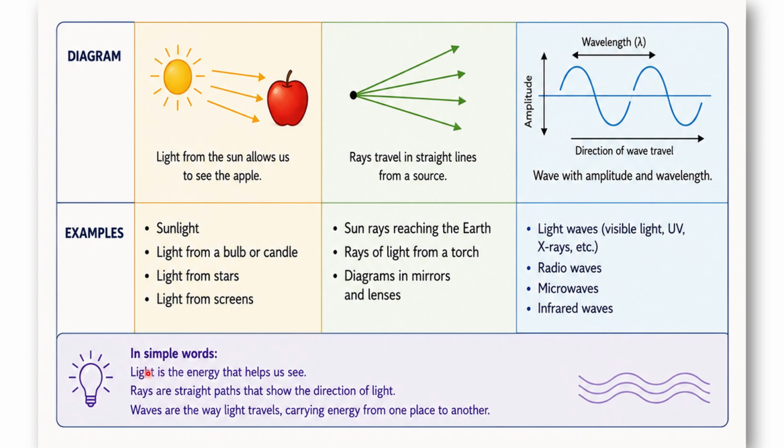So in simple words, light is energy that helps us. Rays are straight paths that show us the direction of the light. Waves are the way light travels, carrying energy from one place to another. That's simple, isn't it?